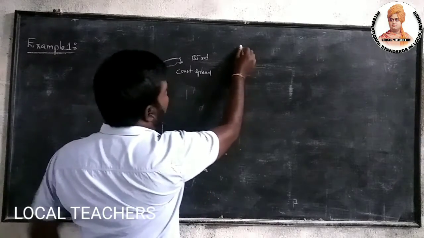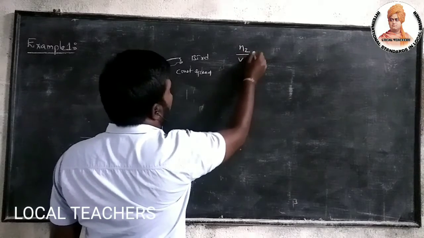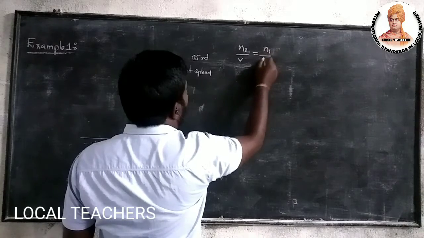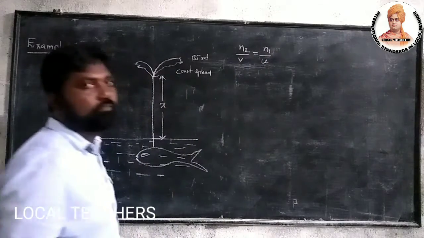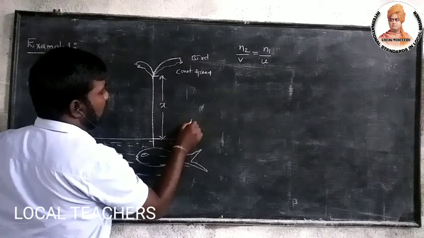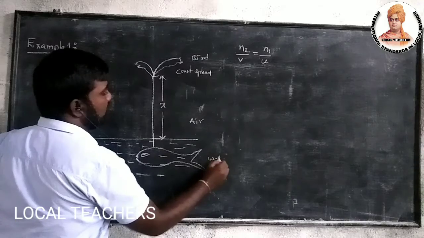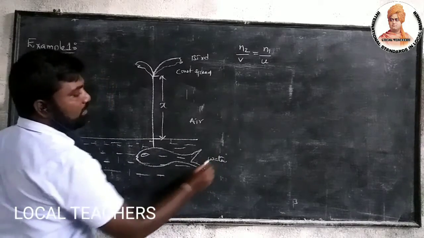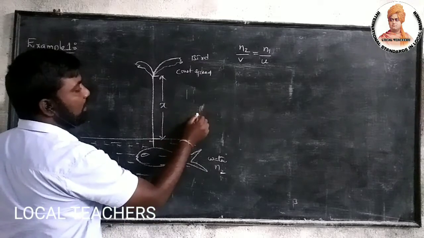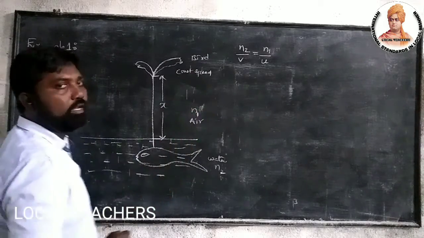So what is that? n2 by v equals n1 by u. So here this is medium air and this is water. So its refractive index is n2 and the air refractive index is n1.